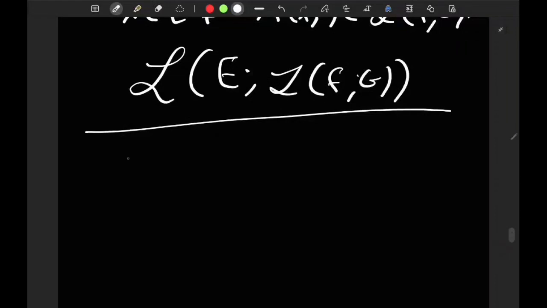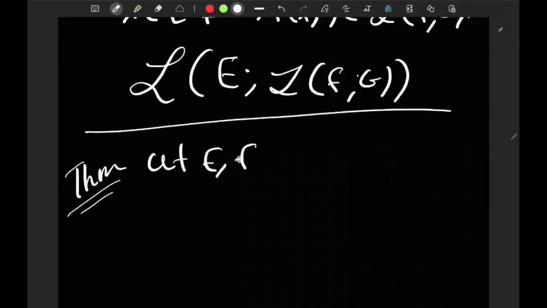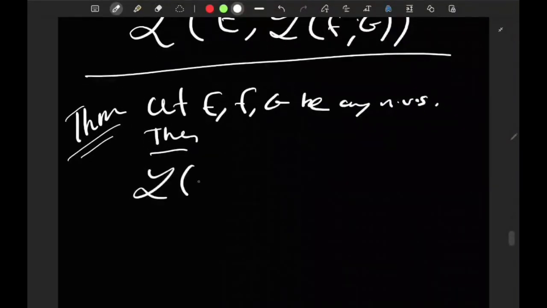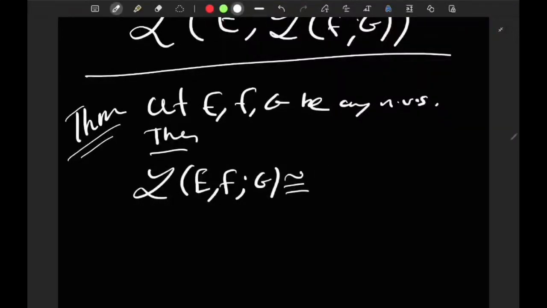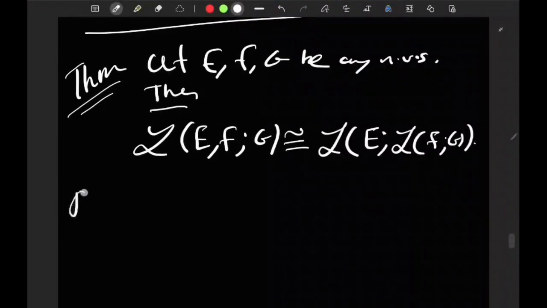So after we gave the intuition, let's say this as a theorem or proposition. Let E, F, G be any normed vector spaces, then L of E comma F semicolon G is naturally, isometrically isomorphic to L of E, L of F G. So proof.